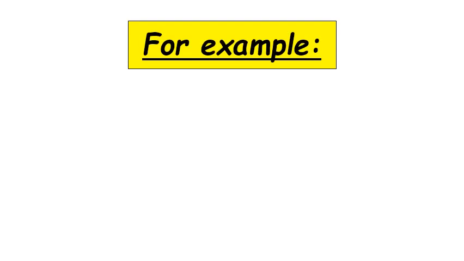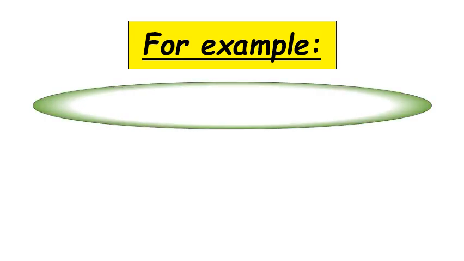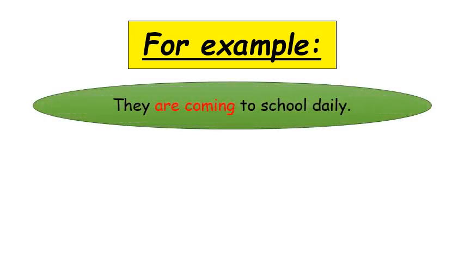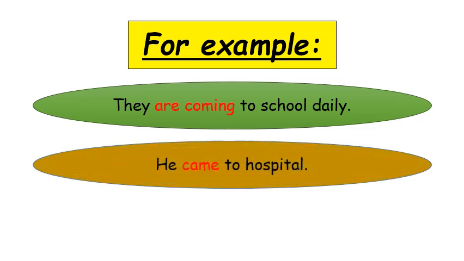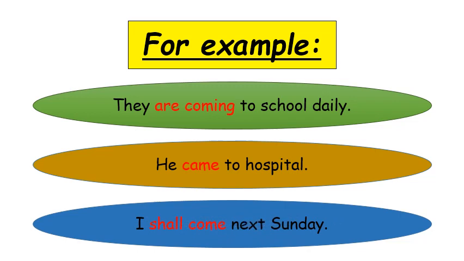To clarify it, let's see some examples. Number 1. They are coming to school daily. Number 2. He came to hospital. Number 3. I shall come next Sunday. Notice one thing. The same verb come is used in all these sentences. But we find different forms of the verb in the sentences.